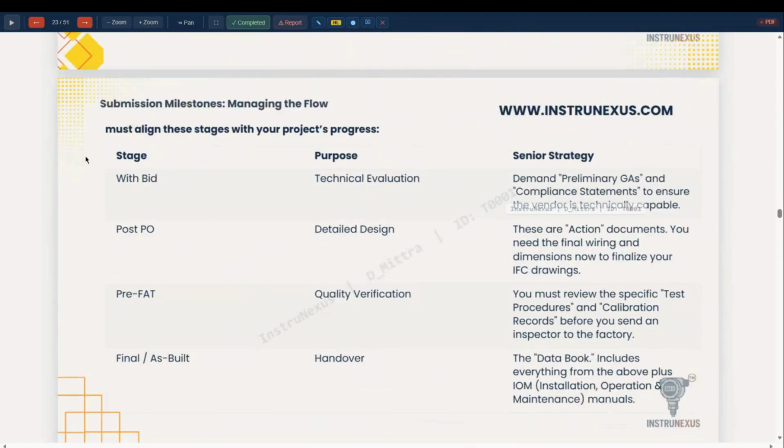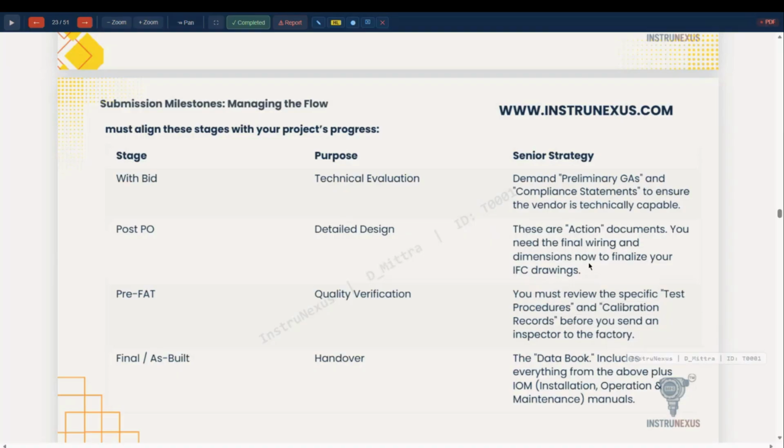So, submission milestone mapping: the flow must align these stages with the project progress. With the bid and technical evaluation, preliminary DAs and compliance statement. With the PO, detailed design, the action document, you need the final wiring and dimension, how to finalize your IFC drawing. So with the purchase order, at least the dimensional drawing and the wiring requirements are to be provided.